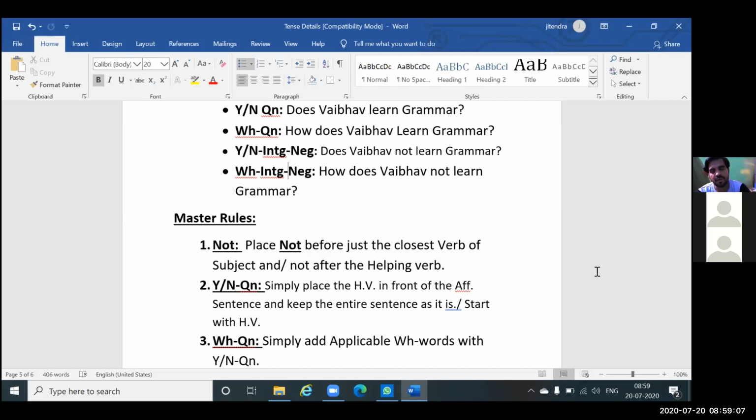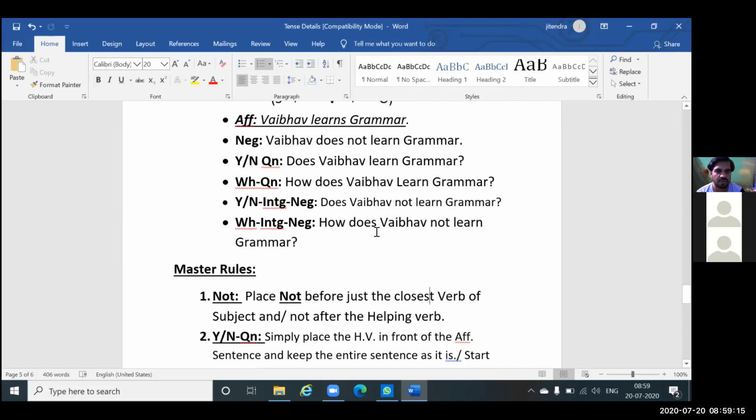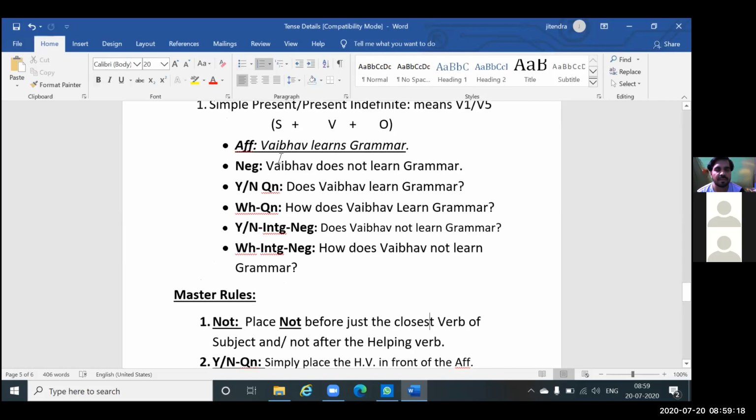You don't need any fun. Now in future, if you think that you are making mistakes, then you can simply check. How will you check? The basic sentence is SVO. We are simply playing with the affirmative one, making changes as per the need for the rest of the sentences, and for affirmative, the formula is SVO. Very simple. So how to make negative? Simply place not before the main verb.